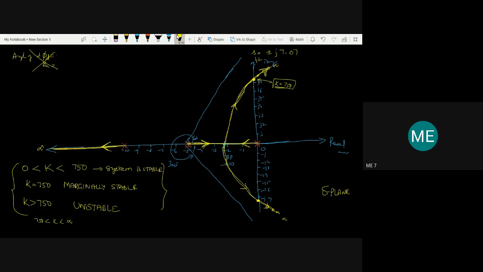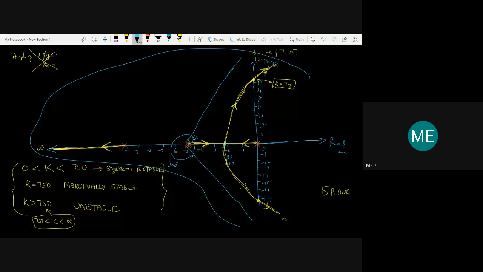It will become unstable. The range, if I write, k is greater than 750 means up to infinity. Okay, 750 towards infinity. So that is the range of values of k for studying the stability of the given system. This is what we can say completely, this is sketching of the root locus.